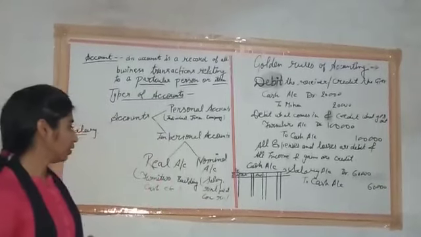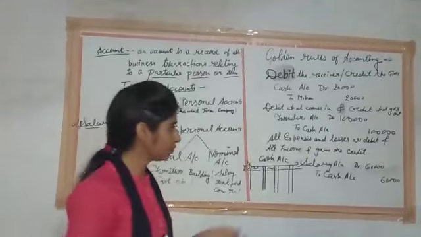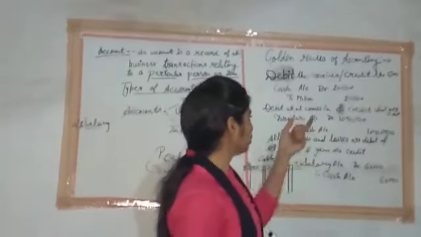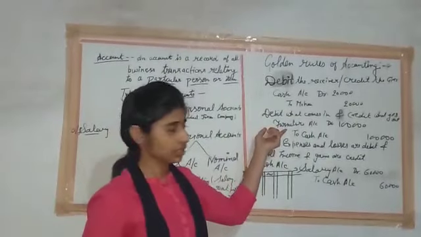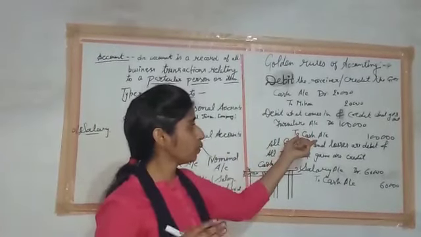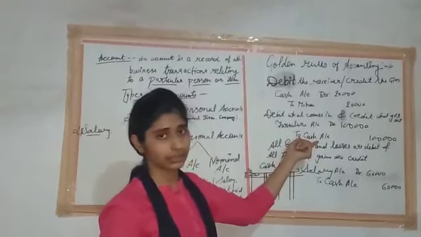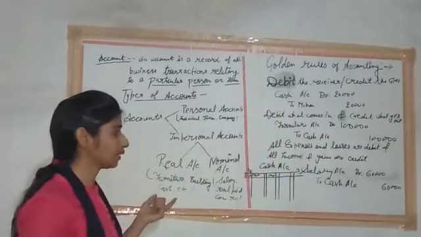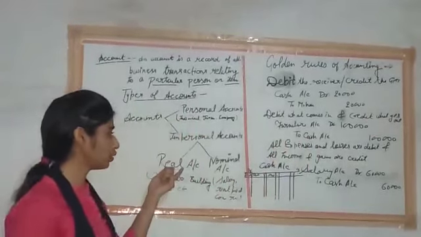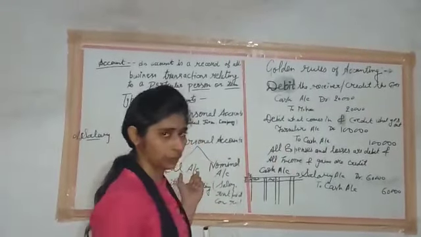Furniture purchased for cash for 1 lakh. Furniture account is debited because furniture comes into the business, and cash account is credited because cash goes out from the business. As we know, furniture and cash are both real accounts, so they must follow the rule of real account.